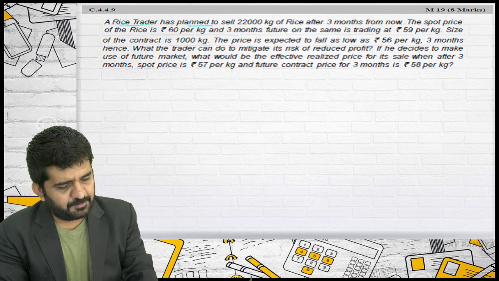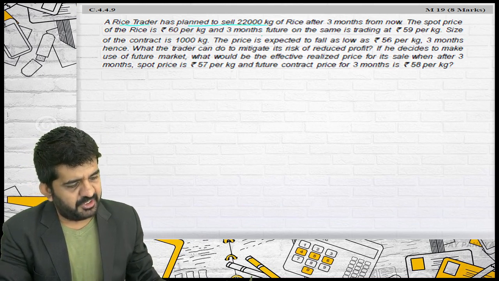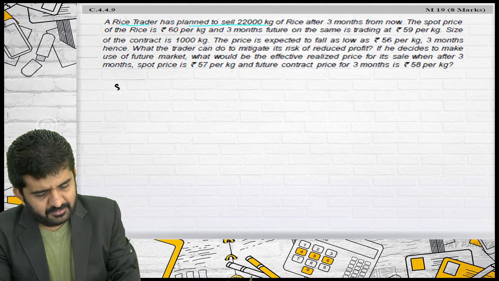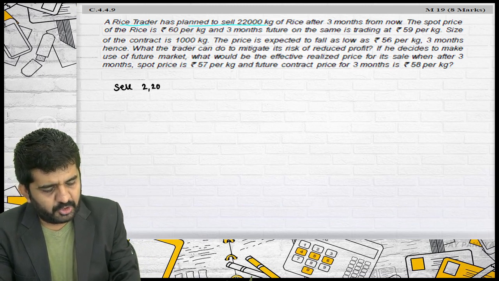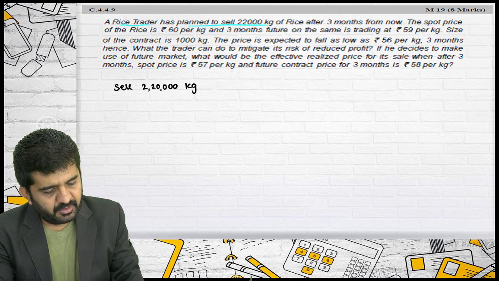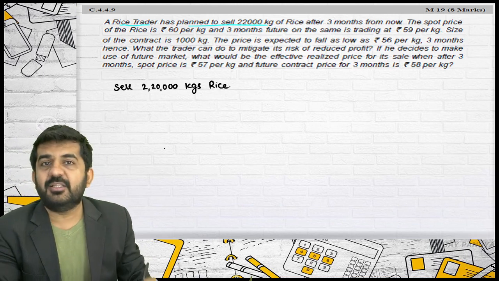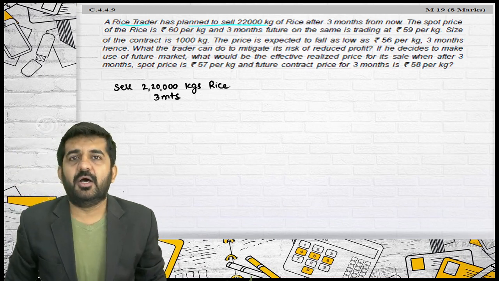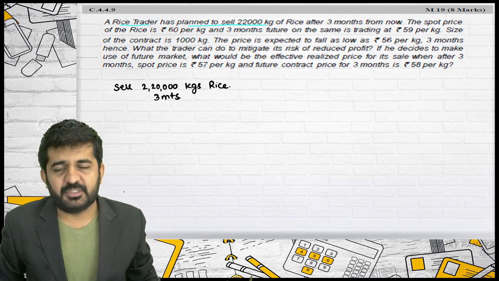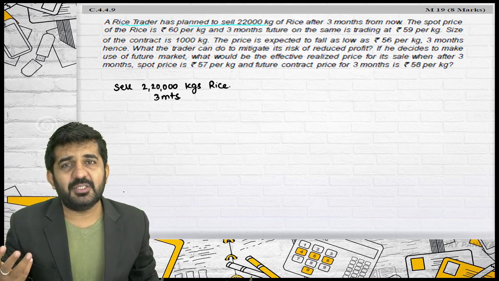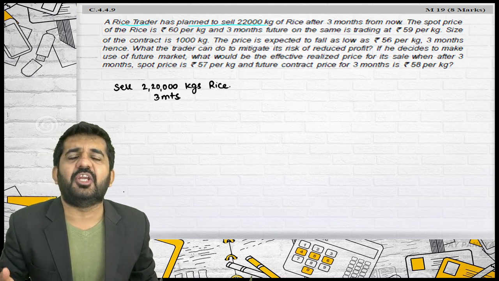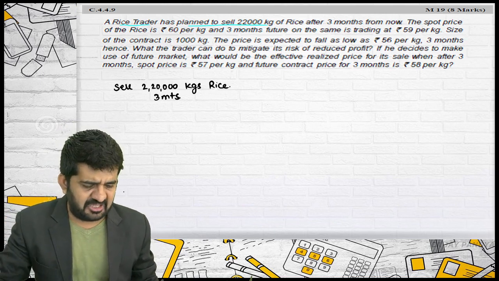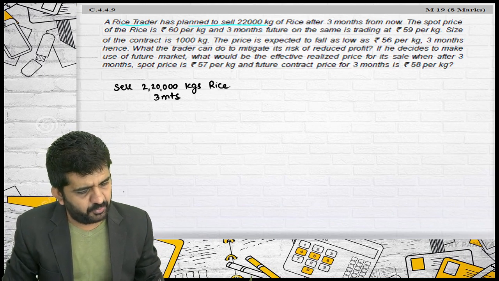A rice trader has planned to sell 2,20,000 kgs of rice after 3 months. So I want to sell 2,20,000 kgs of rice, but this rice will not be manufactured today, so I will be getting it today and I will be selling it after 3 months. So you can easily hedge your risk by taking a 3 months forward sale contract, because now you are the seller, not the purchaser. So you will be taking a 3 months sale contract. What is the big deal in it?